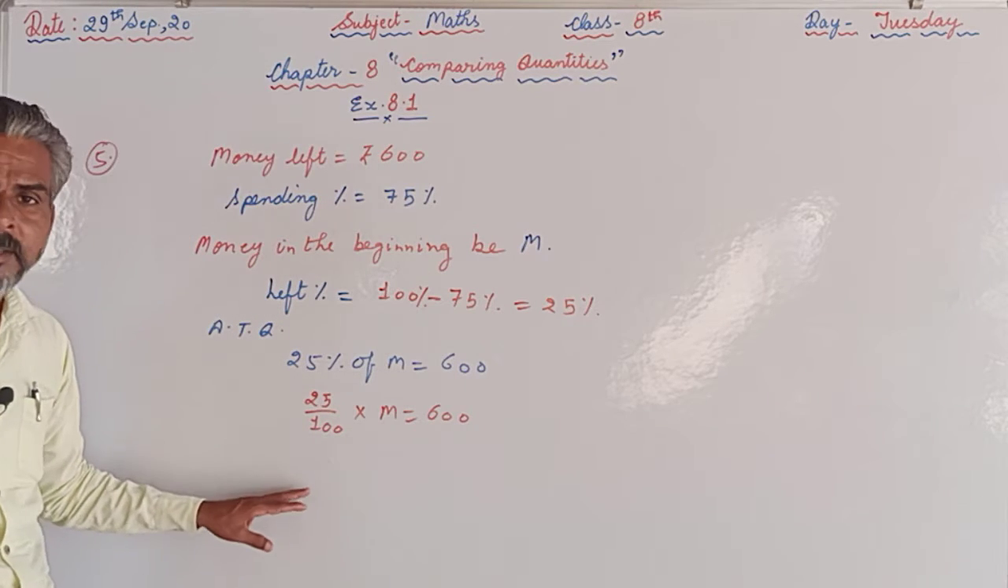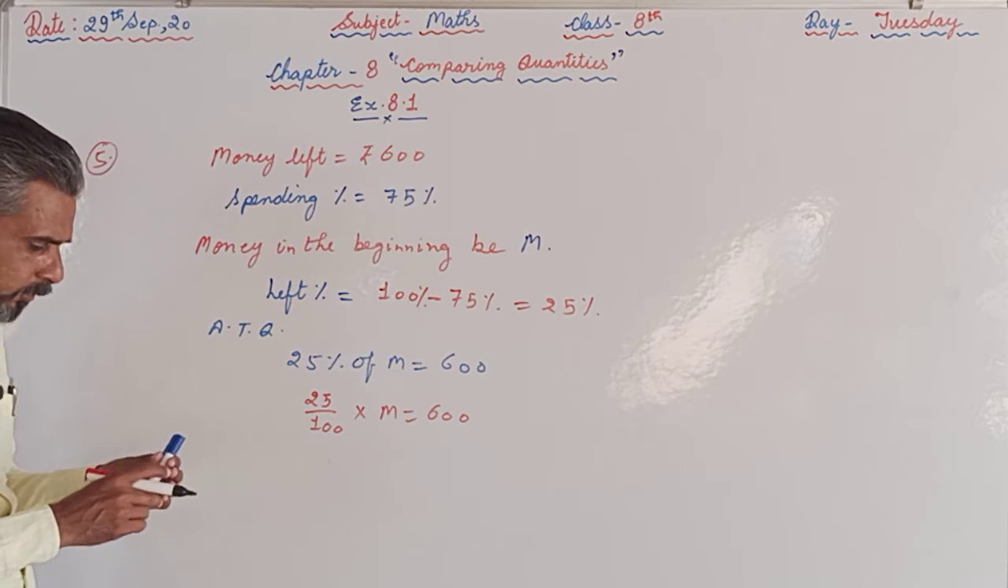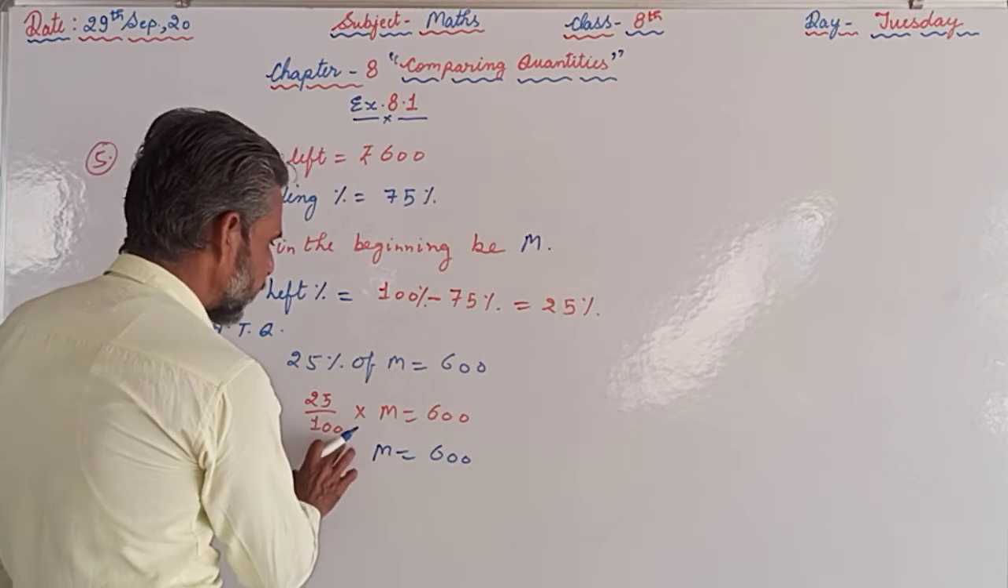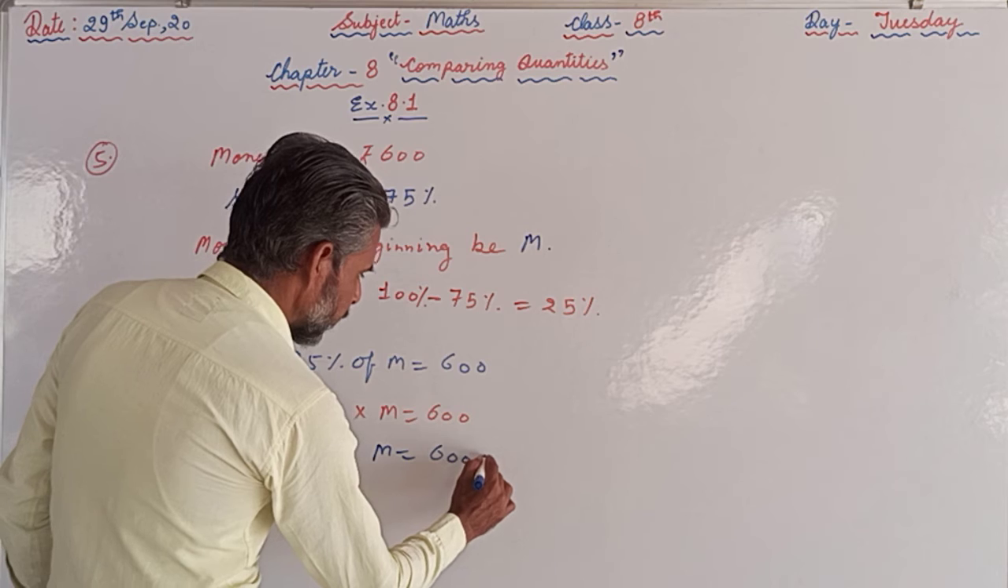Again we got a simple equation. Now we have to find the value of M. So M will be equal to 600, and 100 will go upside and 25 will come downside.